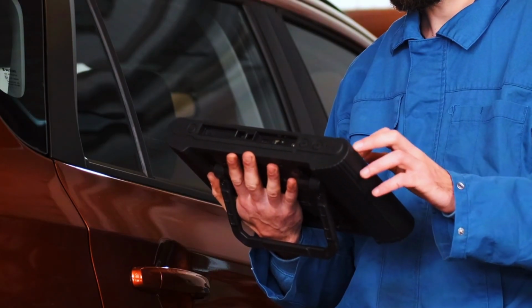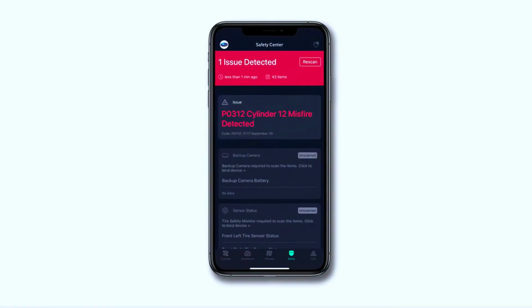First, plug in your OBDII scanner and check for the P0312 code. If it pops up, you've confirmed a misfire in cylinder 12.